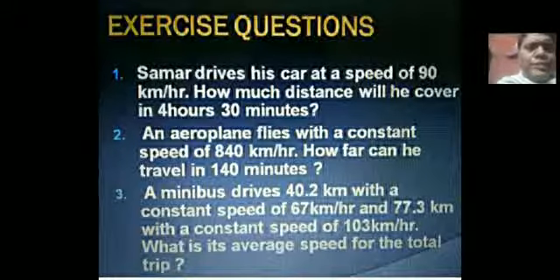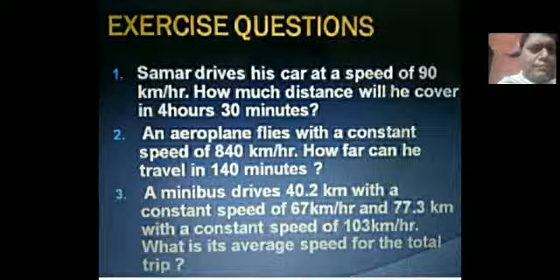Then try to find. Question 2. An aeroplane flies with a constant speed of 840 km per hour. How far can it travel, that is wrongly written, this is, can it travel in 140 minutes. So you can convert 140 minutes to hours so that you can find this. The video will be there behind. In the next slide, the answers are there.